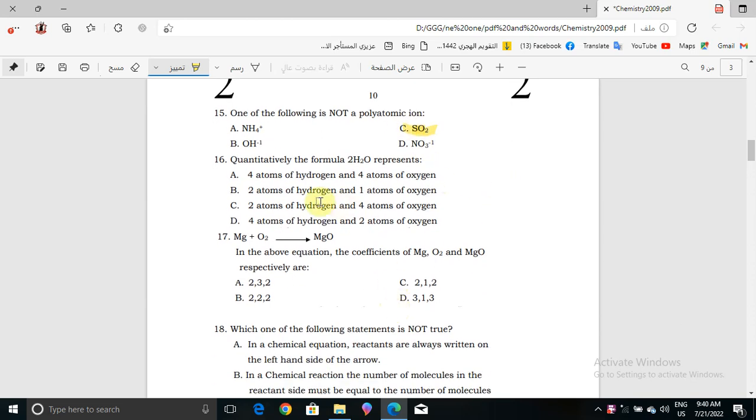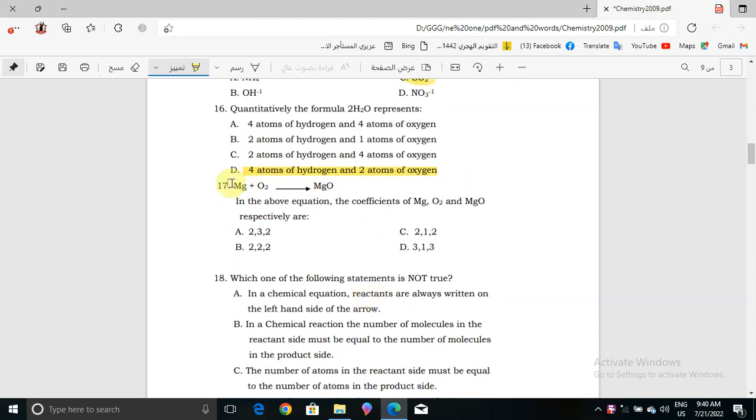Now question number 16. Quantitatively, the formula 2H2O represents what? Here it will be 4 atoms of hydrogen and 4 atoms of oxygen, or 2 atoms of hydrogen and 1 atom of oxygen, or 2 atoms of hydrogen and 4 atoms of oxygen, or 4 atoms of hydrogen and 2 atoms of oxygen. So the correct answer will be 4 atoms of hydrogen and 2 atoms of oxygen.